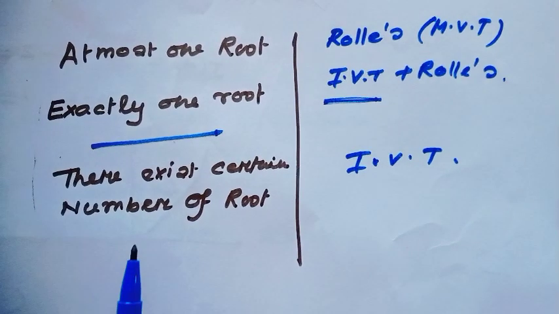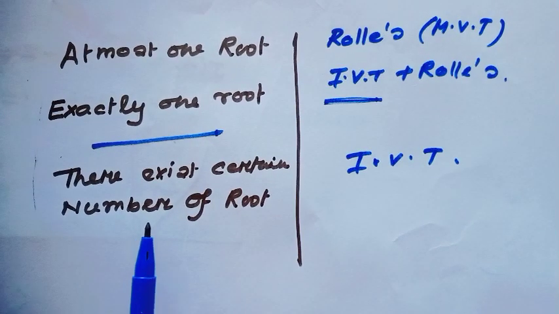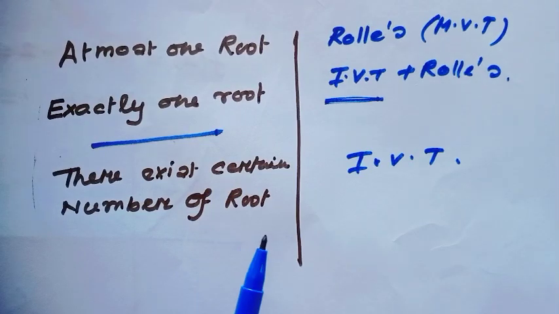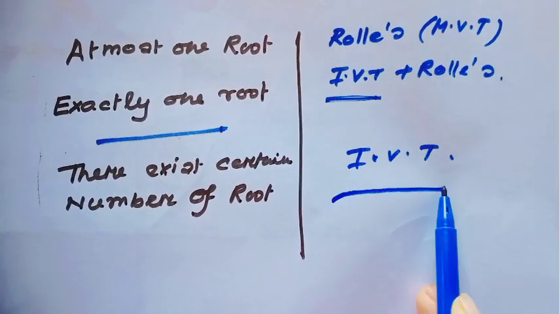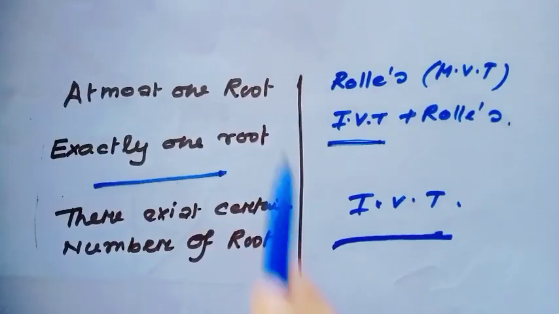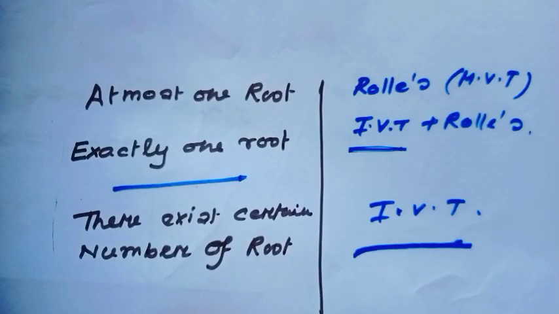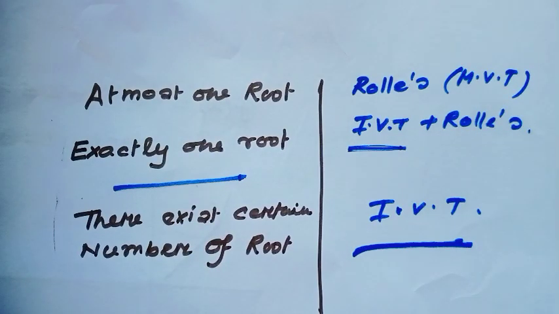Okay, if the question is given that there exists a certain number of roots, then always use the intermediate value theorem, and this is the shortcut trick. If you can remember this trick, then you can easily find the roots of any equation. Okay, this is very important for any competitive exam also.